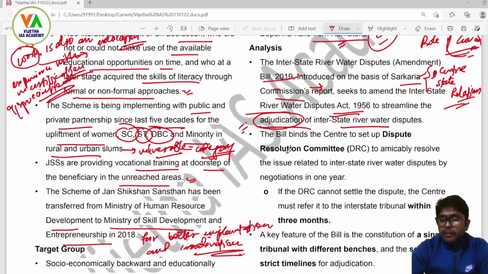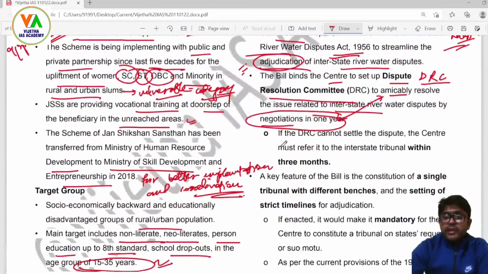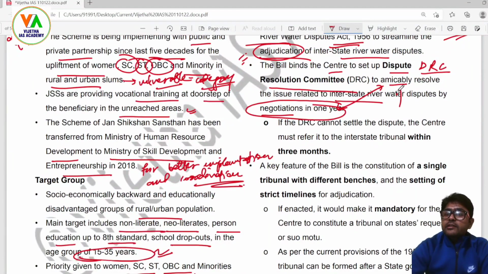Now, the bill binds the center to set up a dispute resolution committee, that there will be a DRC, dispute resolution committee, to amicably resolve the issues related to interstate water disputes by negotiations in 1 year. Negotiations and amicably, these two words are the gist of this bill. Amicably means mutually understandable, mutually respected and accepted.